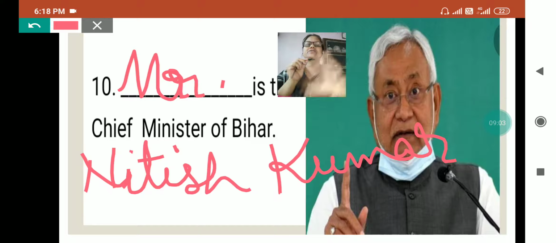One is Tarkishore Prasad, and the other is Renu Devi. And Renu Devi is the first female Deputy Chief Minister of Bihar.